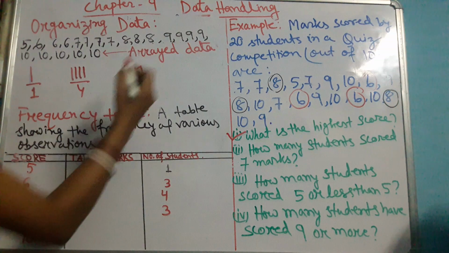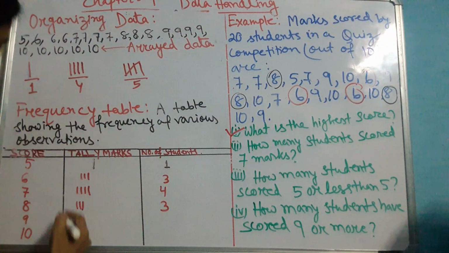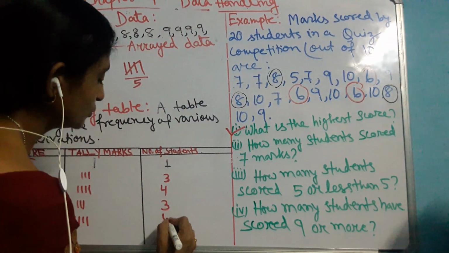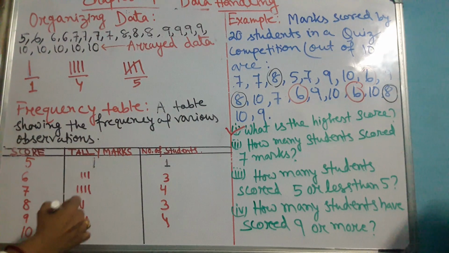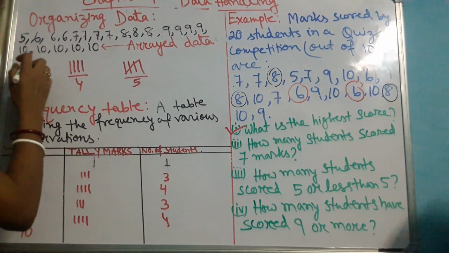Let's come to number 9. How many times does it appear here? It is repeated 1, 2, 3, 4. So let's put it here 1, 2, 3, 4. I have done it. So the total number of students who got score 9 is equal to 4. Now come to number 10.